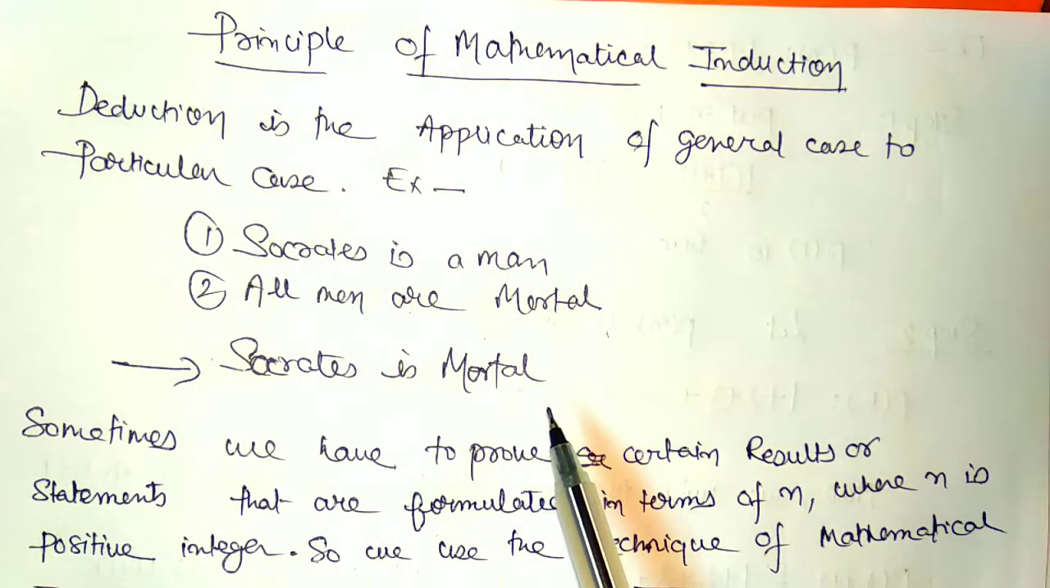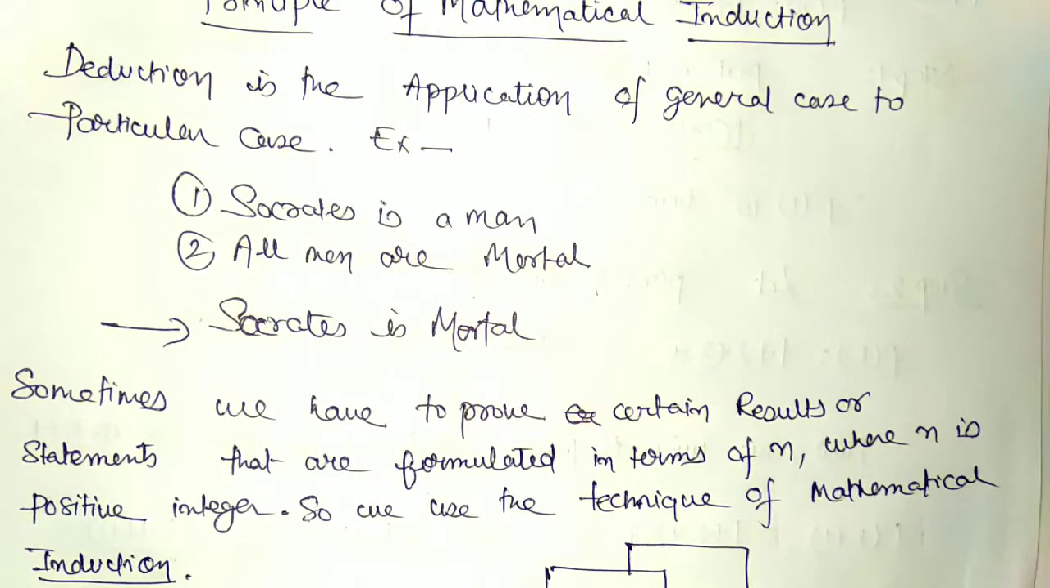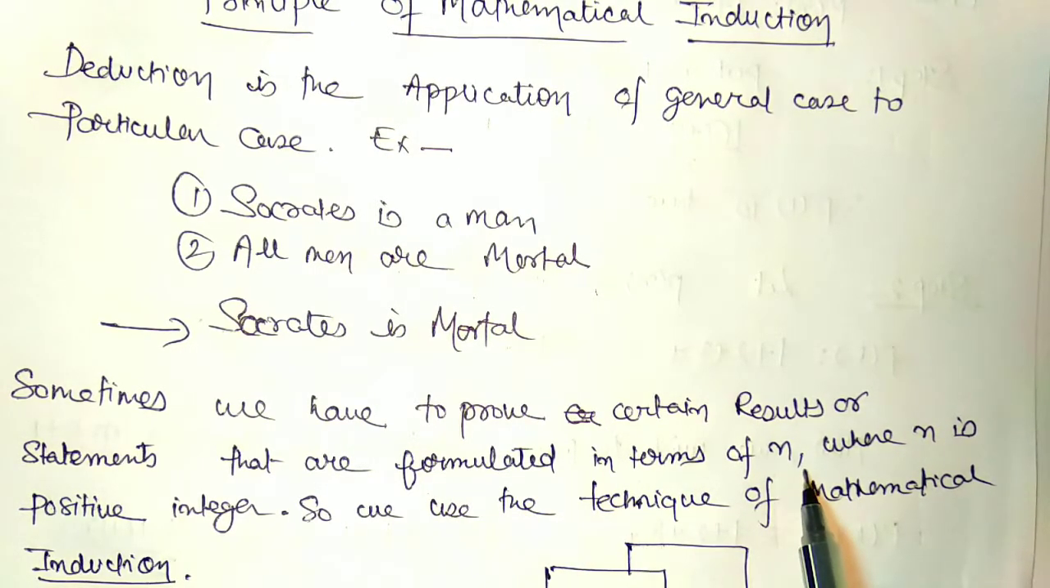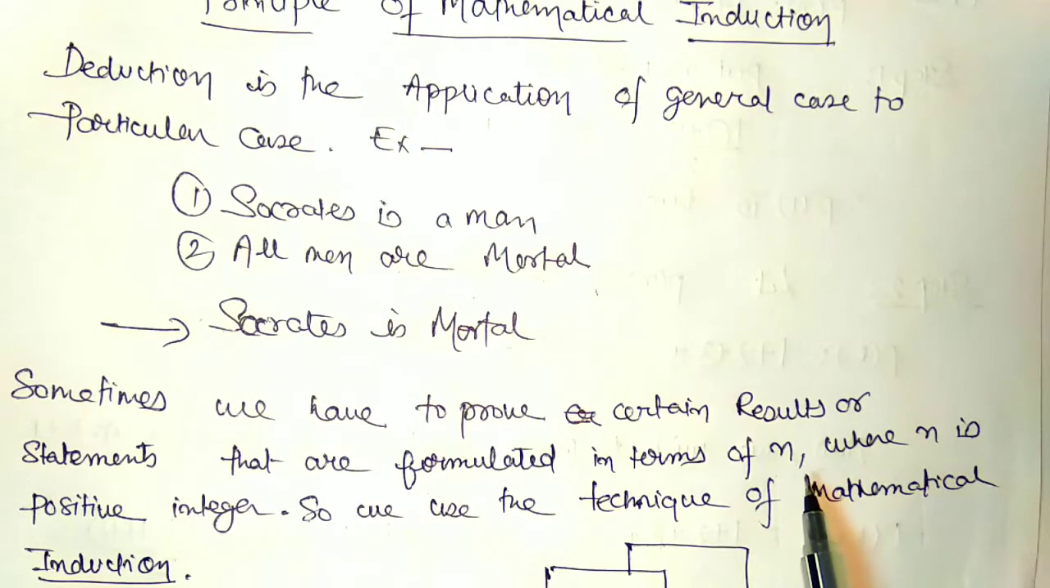So this is now for mathematical induction. We have to understand if something is true for one element, it may be true for another element, provided that condition is satisfied. Sometimes we have to prove certain results or statements that are formulated in terms of n. What is small n? n is a positive integer, which means we can say n is a natural number. Here it is written positive integer, but we have to consider it a natural number.